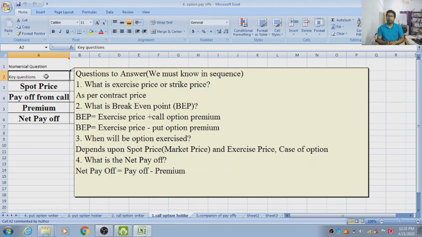Third question: when will the option be exercised? It depends upon 2 things. First, we compare the spot price and the exercise price. And second, what is the case of the option, is it writer or seller? And the last question is, what is the net payoff? Net payoff is the difference between the payoff when the option was exercised and the premium.